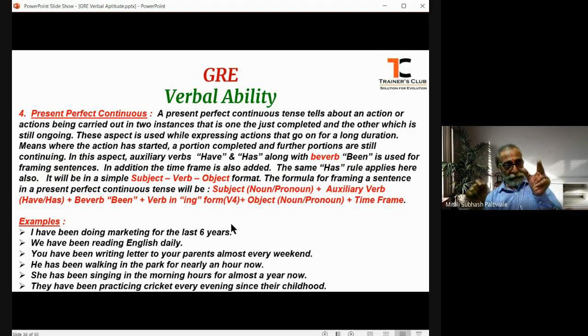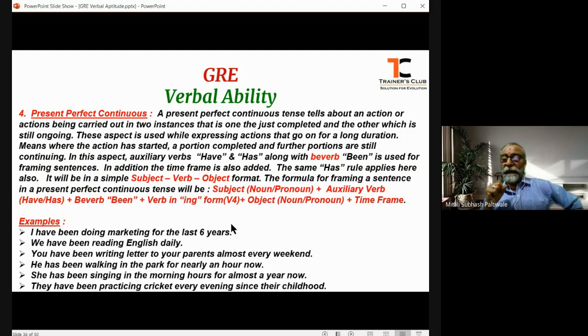Till where the action has already been carried out, just before getting restarted, that becomes the perfect part. Once it starts again, it becomes the continuous part. So this is how a perfect continuous tense is understood.